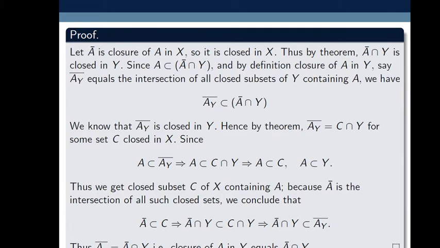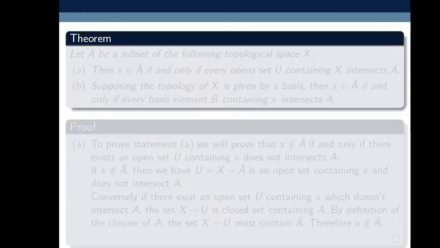We can say that a set A intersects a set B. This means the intersection of A and B, that is A intersection B, is non-empty. Whenever we say that two sets are intersecting, it means their intersection is non-empty.